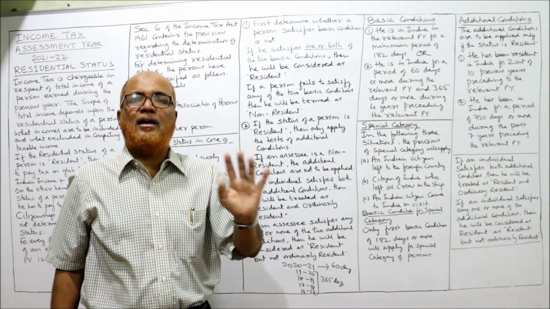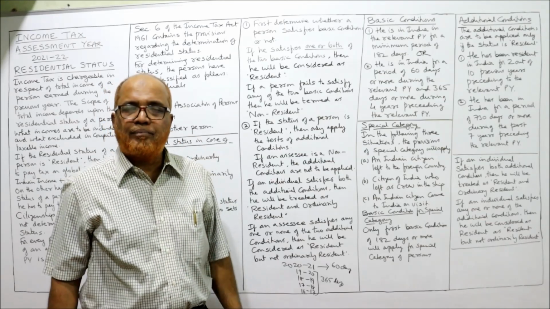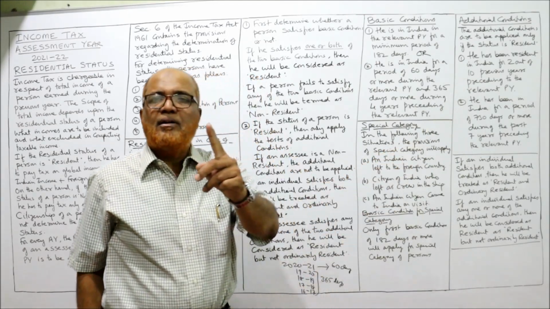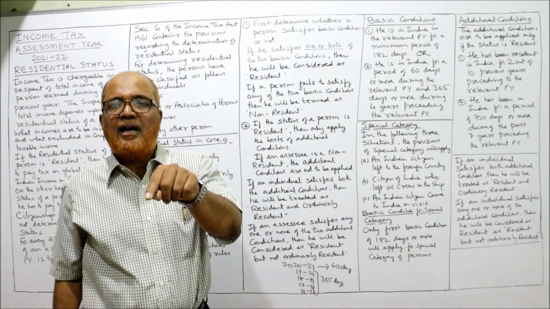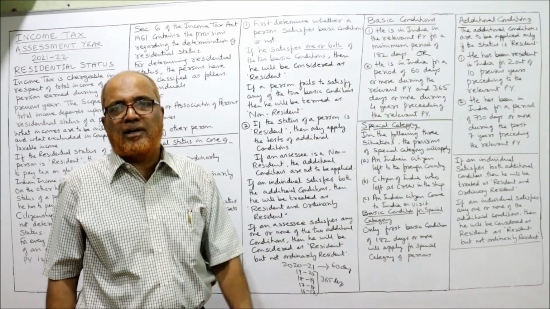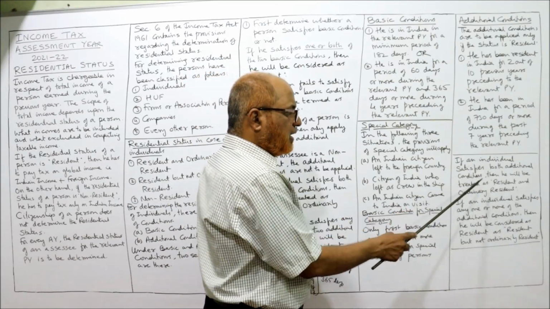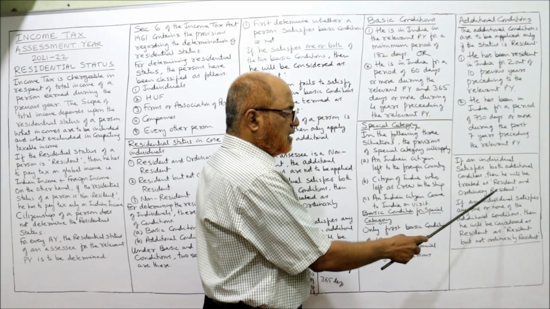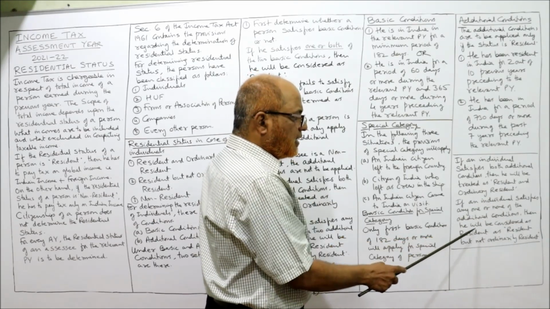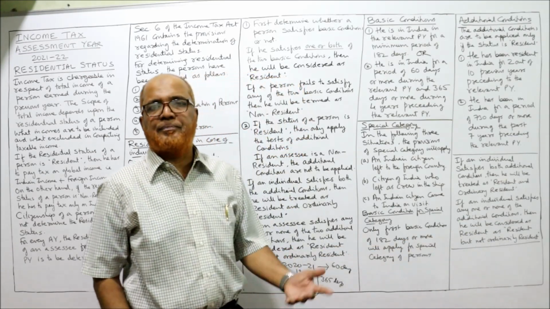If he does not satisfy both, or satisfies only one, he will be called resident but not ordinary resident, because he is not satisfying both additional conditions. If an individual satisfies both additional conditions, he will be treated as resident and ordinary resident. If an individual satisfies any one or none of the additional conditions, he will be considered resident but not ordinary resident. That's all.